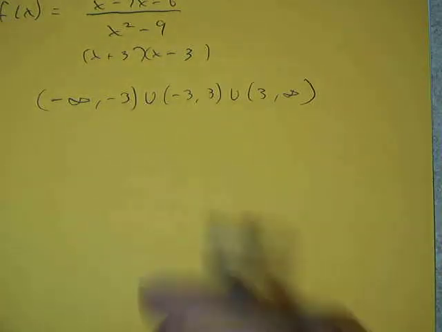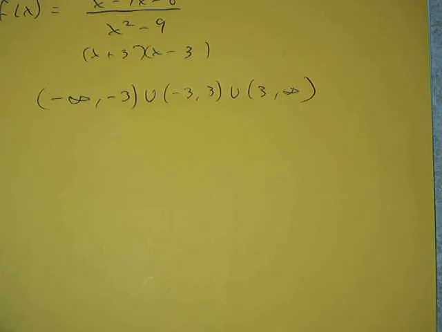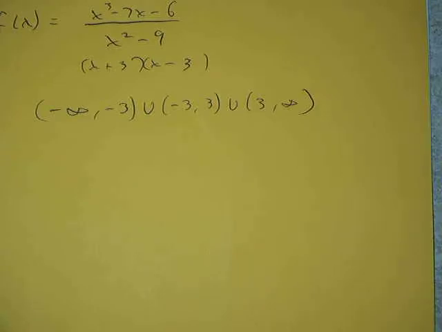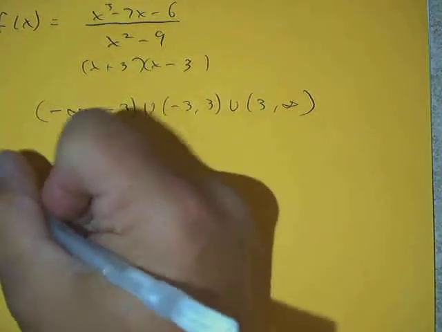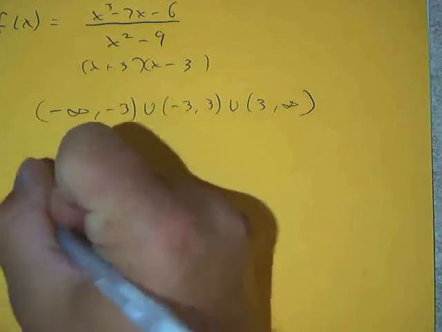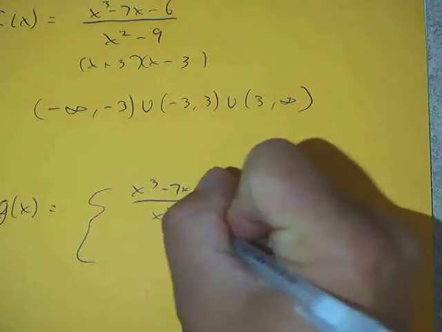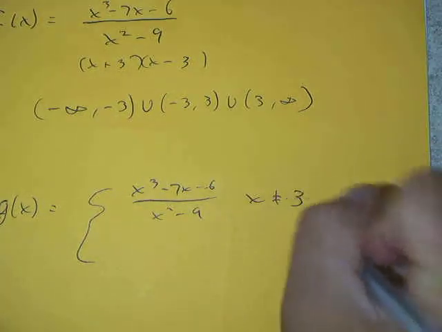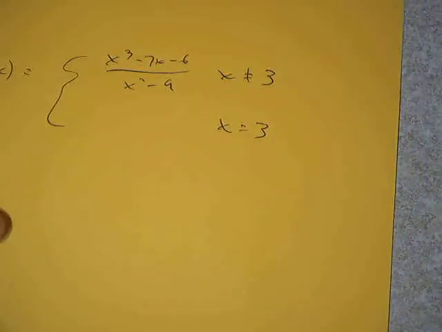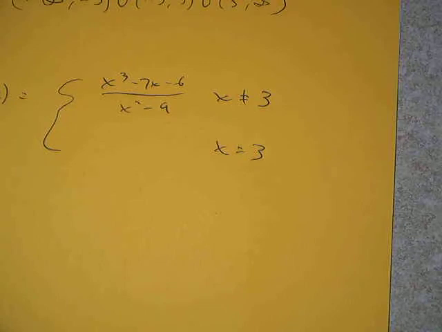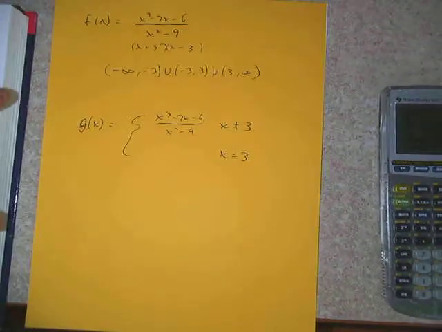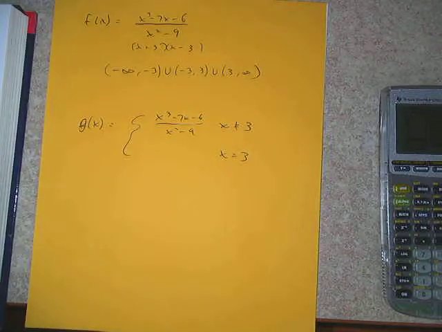And then part 3 says, how should f be defined at x equals 3 to remove the discontinuity? So, knowing that we have a hole at 3, here's what we want to write for ourselves in order to remove the discontinuity. Because if it's a hole, we can remove the discontinuity by essentially filling in the hole. So this is our function currently, and what we want to do is make a new function that is this function for everything except for 3. And then we want to write it essentially as a piecewise function, and redefine what's going on at 3.